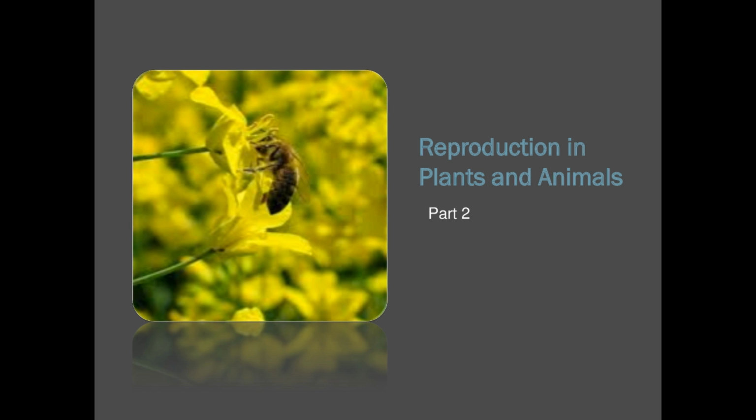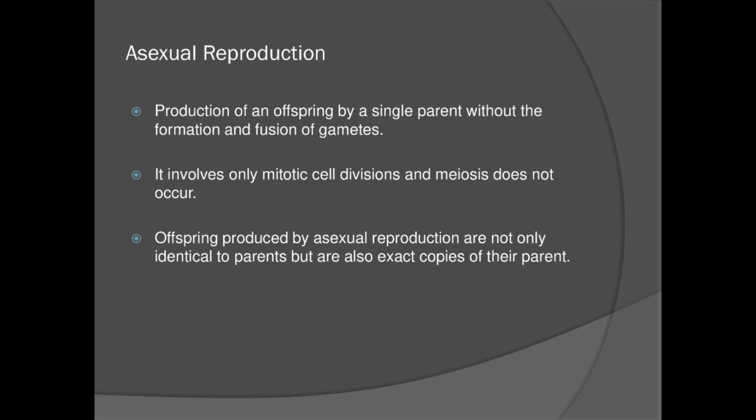Good morning, students. Today we are going to see reproduction part 2. In the last video we have already seen vegetative reproduction in plants and vegetative reproduction in certain organisms. In this video we are going to talk about asexual reproduction and sexual reproduction in plants. First, we'll see asexual reproduction.